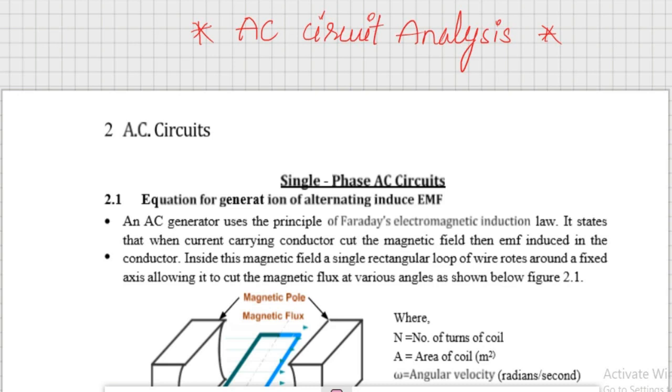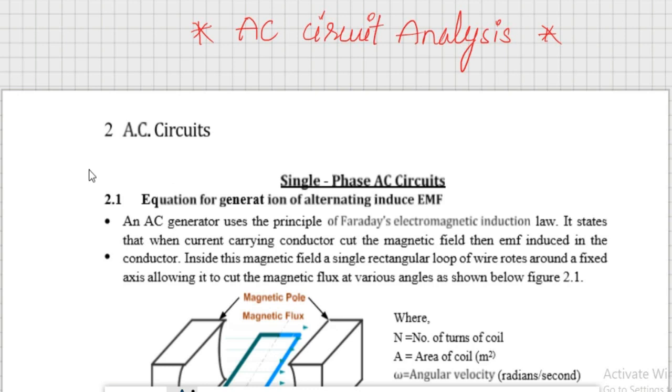Hello students, let us start our second unit, that is AC circuit analysis. So far we have discussed DC circuit analysis. The current was a steady current, so there was no change in current with respect to time. That was DC analysis. Now we are going to discuss AC circuit analysis.